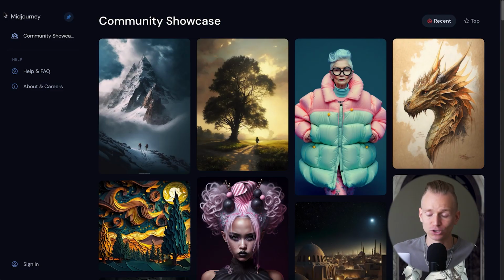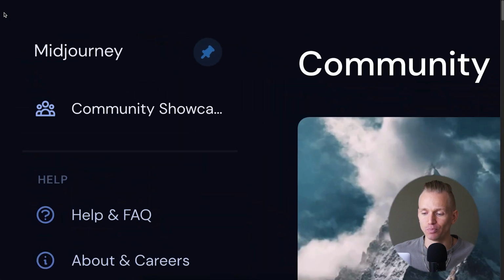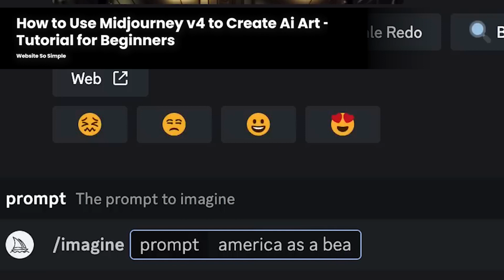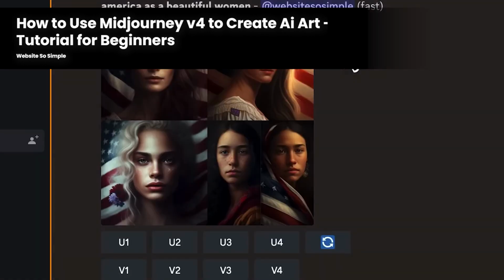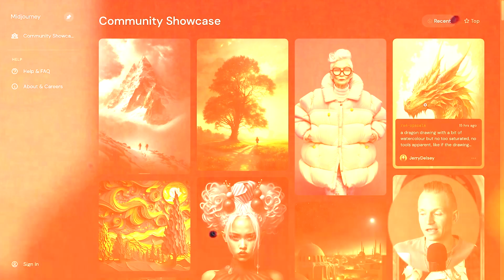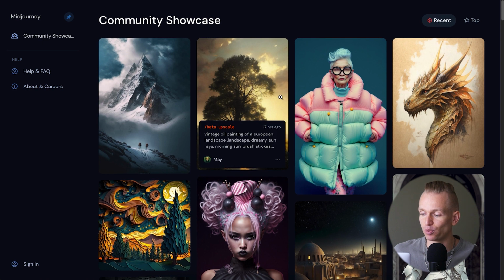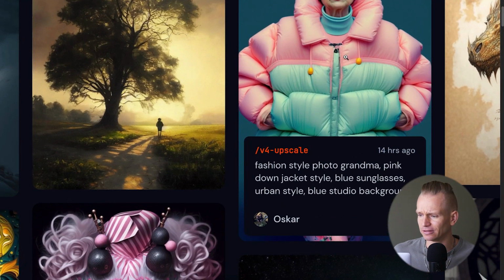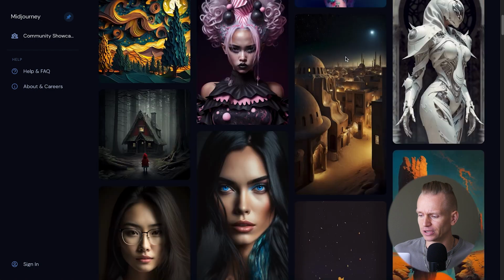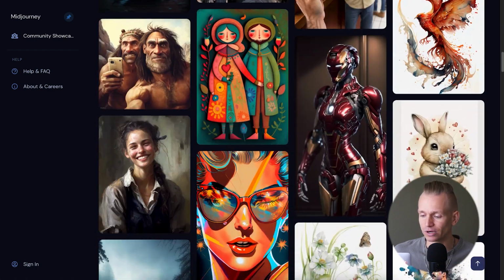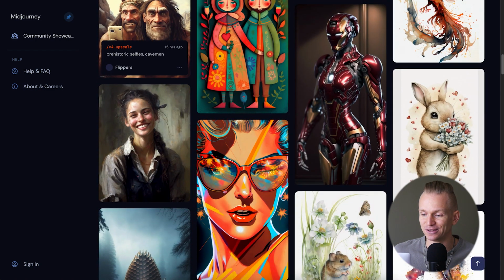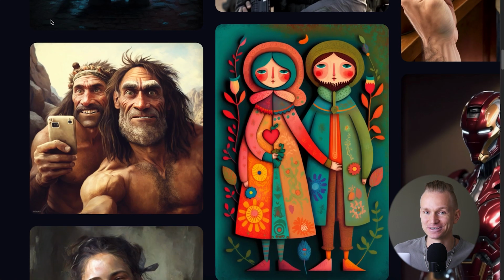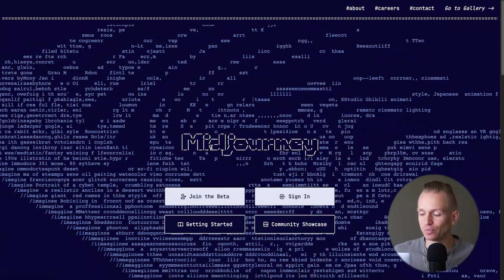to do that. So what you want to do is go to Midjourney. If you don't know, Midjourney is basically an AI tool that allows you to put in prompts, basically put in text, and it generates absolutely amazing images from the text. As you can see, here are some of the examples. I absolutely love this image right here, but you can have a look for yourself. They really can create some absolutely amazing images.